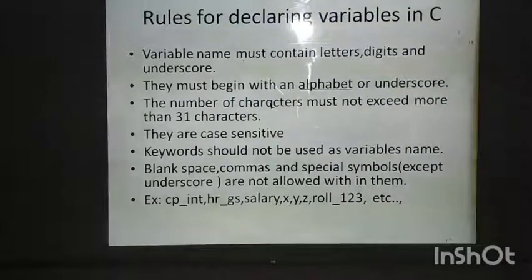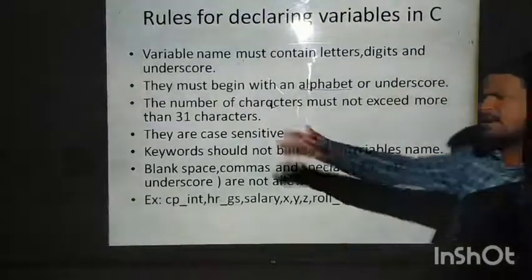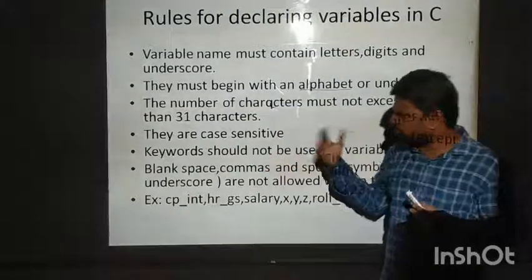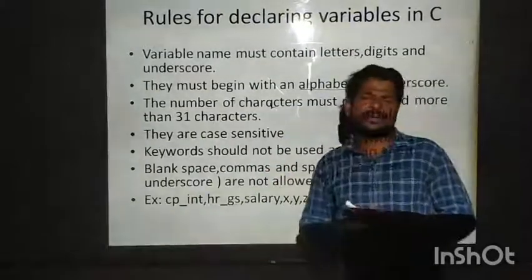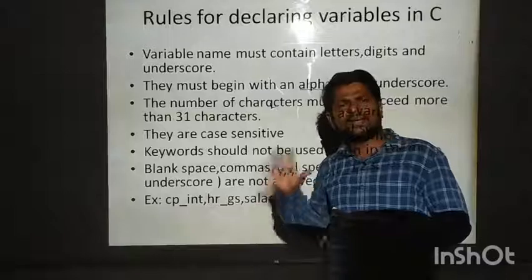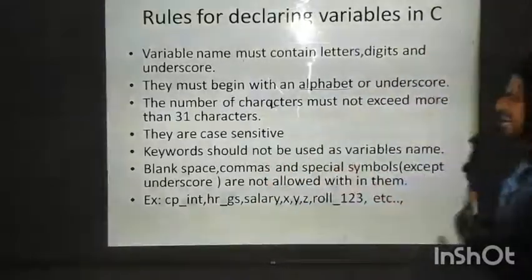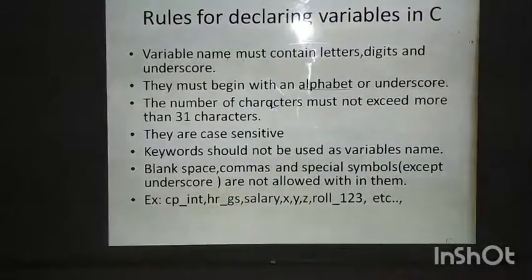Means you cannot take a lengthy name. You can take a lengthy name up to 31 characters only. If you take more than that, it won't accept. They are case sensitive. Means what?